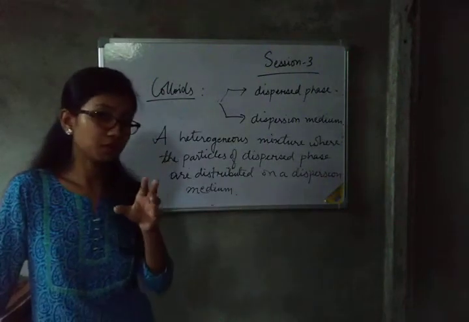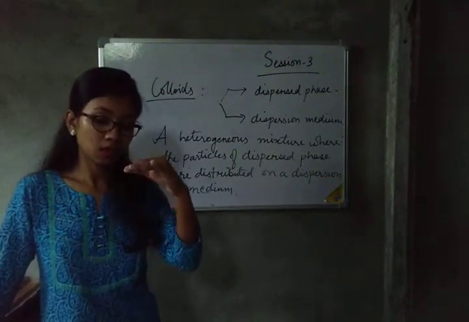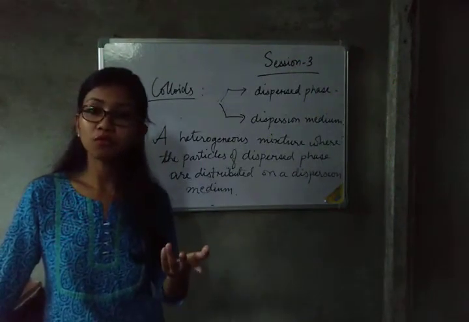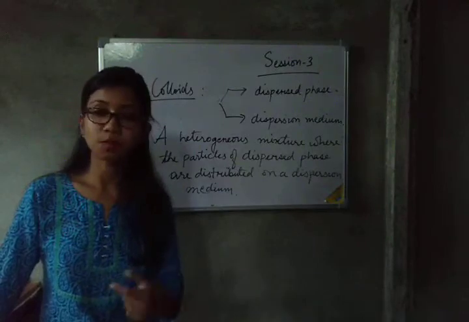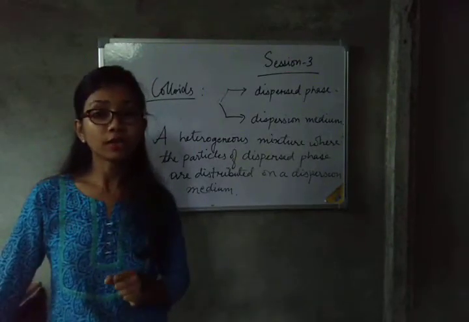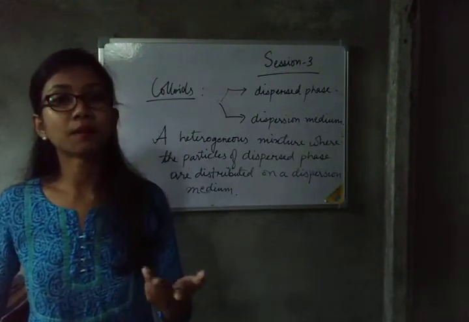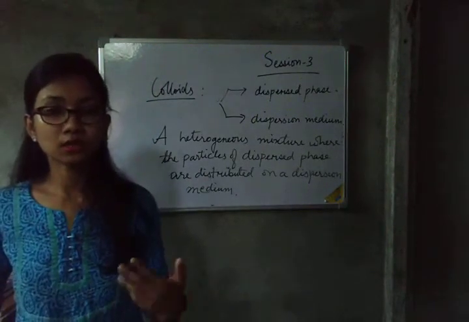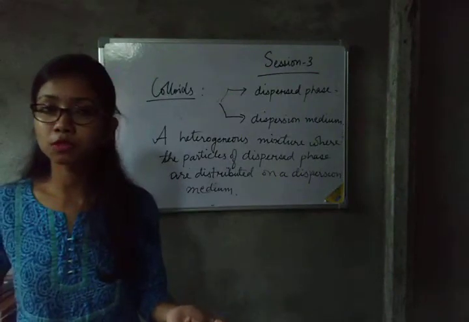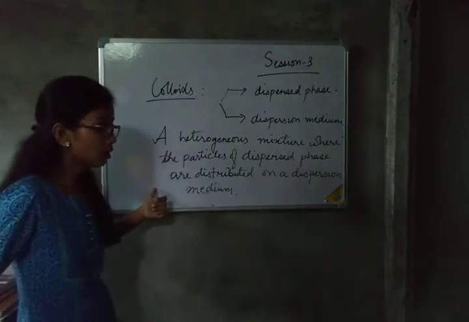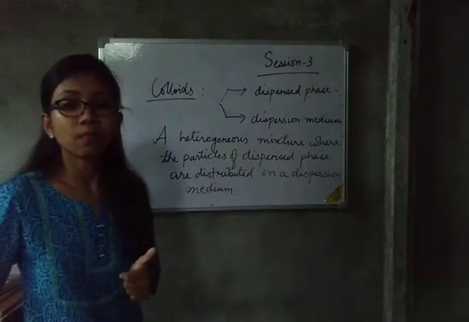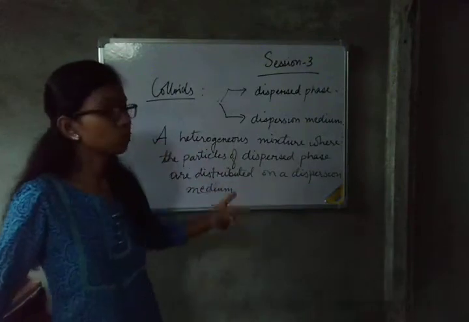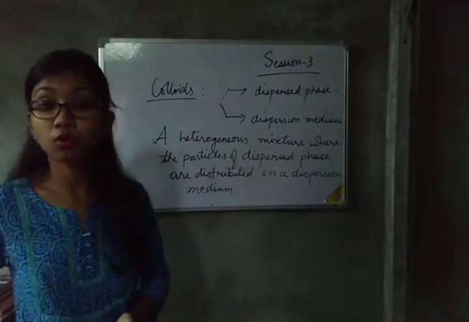Like in a suspension, if we want to separate the powder particles and the liquid, we place the suspension on a filter paper, and the solid particles are separated while the liquid remains separate. This is how we can separate through the simple process of filtration. But a colloidal solution cannot be separated by simple filtration or evaporation. We have to do centrifugation to separate both the particles.